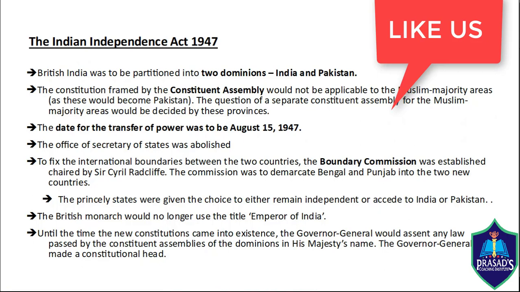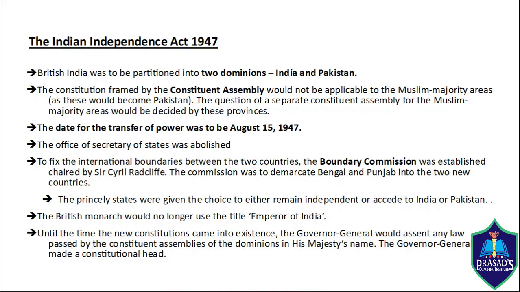Indian Independence Act 1947. India got independence by passing this particular act. According to this act, British India was to be partitioned into two dominions, India and Pakistan. The constitution framed by the Constituent Assembly will be applicable only in India. The date for transfer of power was fixed as August 15, 1947.